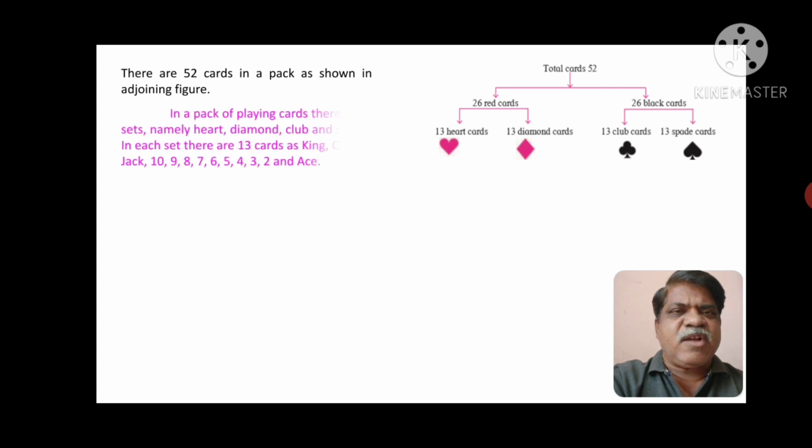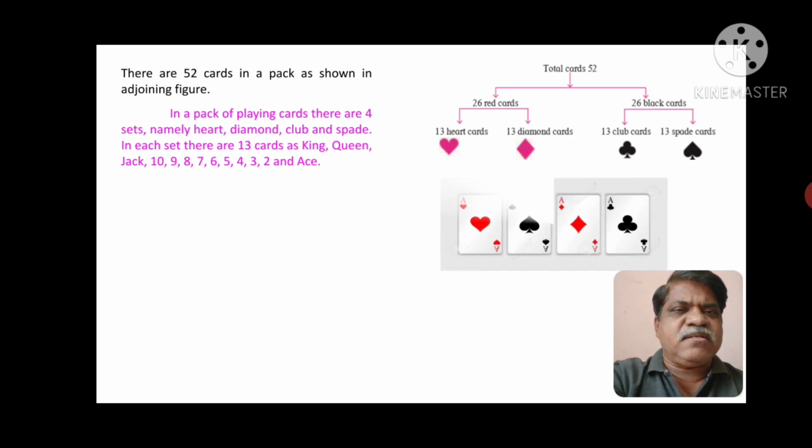Friends, in a pack of playing cards there are 4 sets, namely heart, diamond, club and spade. Then these are the face cards. Then 10, 9, 8, 7, 6, 5, 4, 3, 2, Ace. Like this, 13 cards are there.